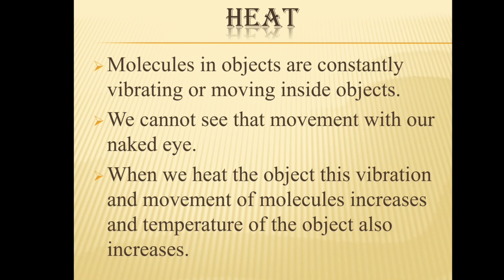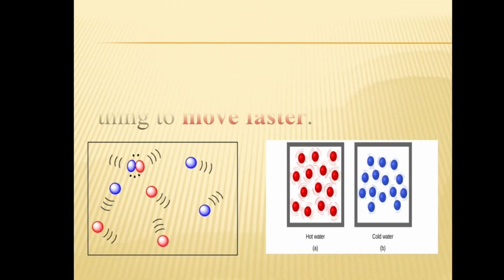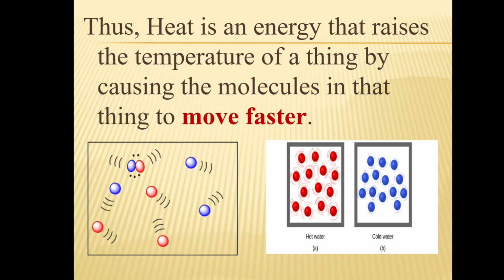So we very well know that heat energy is the result of movement of tiny particles, but we cannot see them with our naked eye. When we heat the object, this vibration and movement of molecules increases and the temperature of the object also increases. Thus, heat is an energy that raises the temperature of a thing by causing the molecules in that thing to move faster. You can see here in the picture we have cold water and hot water.